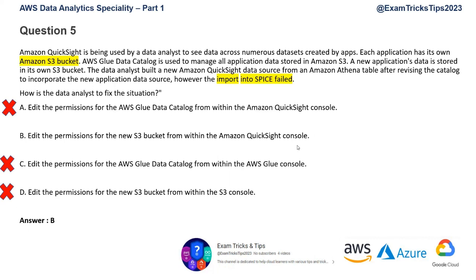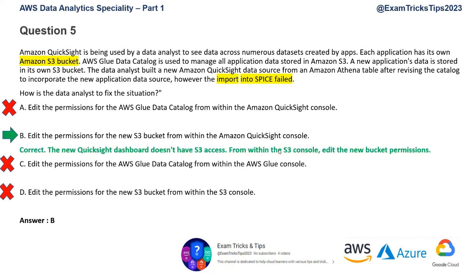It's not about Glue data. It's not about the S3 console. It's about QuickSight. You need to go into the QuickSight console and give the right permission to the S3 buckets, and that will solve the problem. So this is one of those where you would know the answer from the question directly. You don't have to really go through elimination. But yeah, you need to know the subject matter very well, you cannot just guess the answer. So yeah, question number 5, answer is B, correct answer.